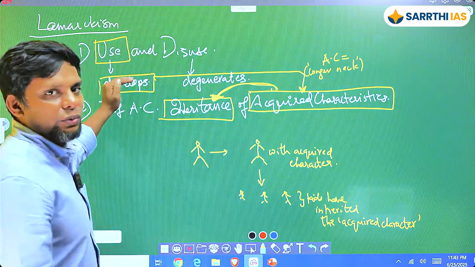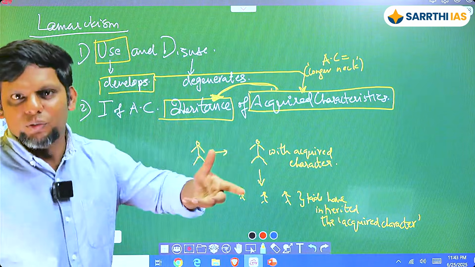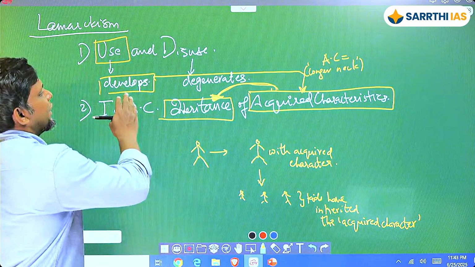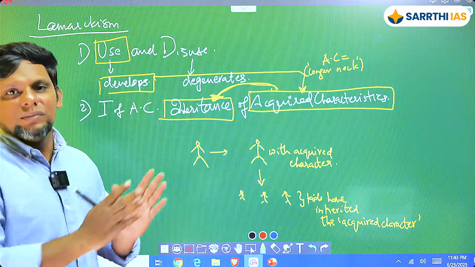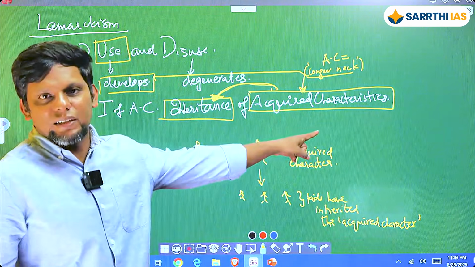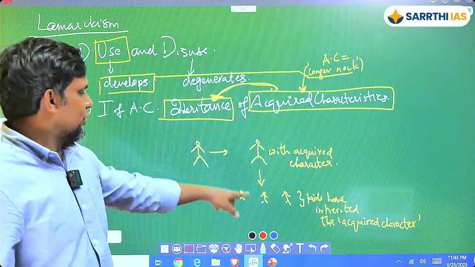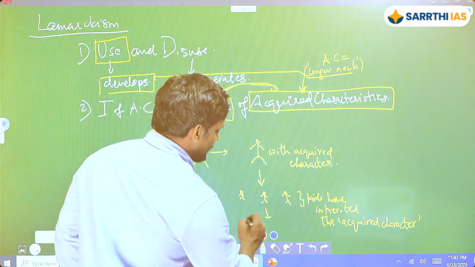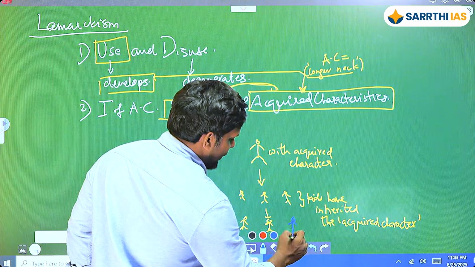The idea is that if you're using something, it tends to change depending upon what you do with it, right? So here it is stretching, so the acquired character is that you're gaining height, the longer neck. This acquired characteristic is going to be inherited. So the next generation, and their kids, this will probably get passed on.